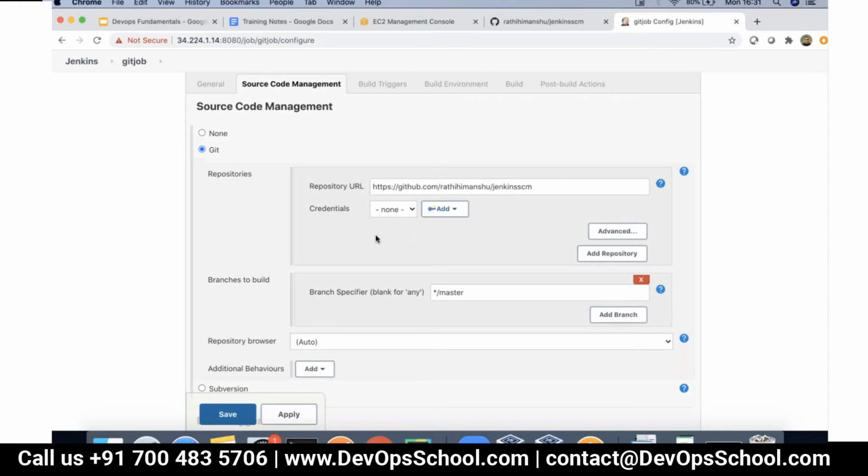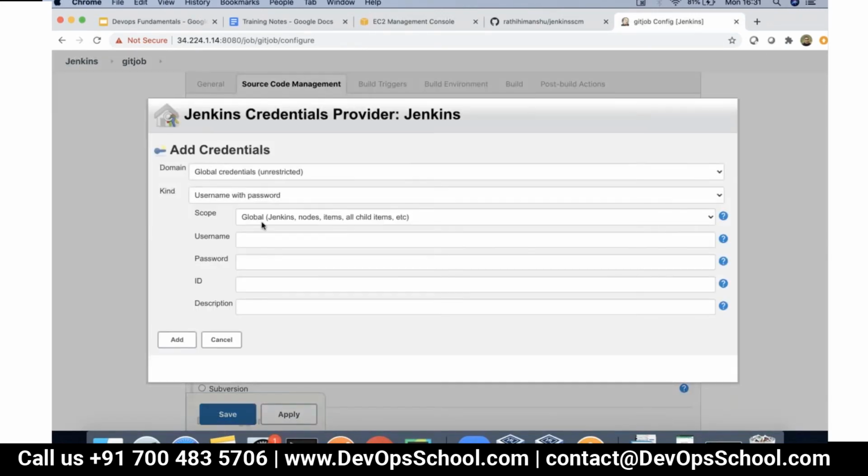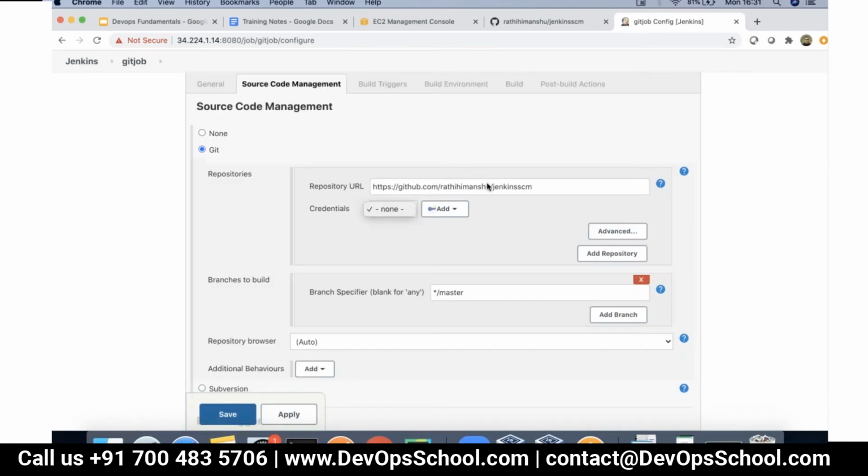If possible, can you please explain the credentials? Because in our day-to-day work, we more often have to pass these credentials, since the repositories we work with might be private. So you can easily pass on a credential. For example, if I have this repository, I can pass on my username and my password, and then I can select those credentials here, and it will automatically try to authenticate on this URL with this username and password. Okay, got it. It will work.